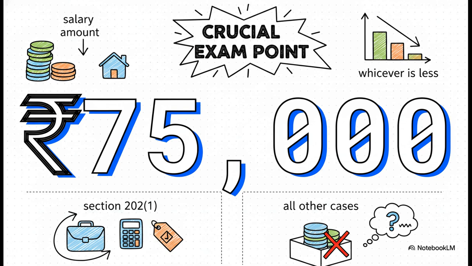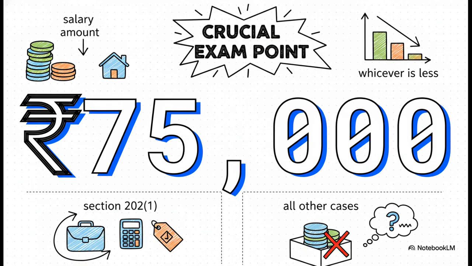Right out of the gate, serial number 2 gives us the standard deduction, and listen, this is a crucial exam point. The standard deduction is exactly 75,000 rupees, or the total salary amount, whichever is less, specifically when tax is computed under Section 2021. But for literally all other cases, it's capped at 50,000 rupees. It's a simple detail, but you absolutely do not want to mix these two up when computing returns or sitting for your exams.